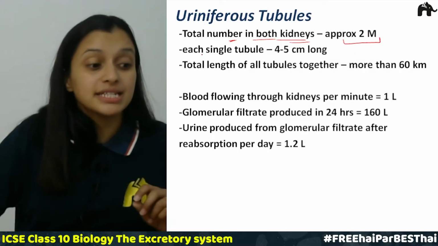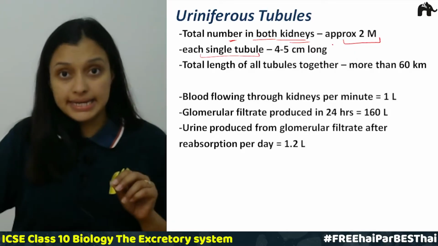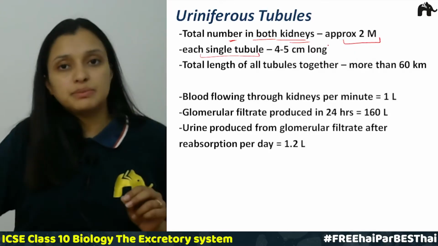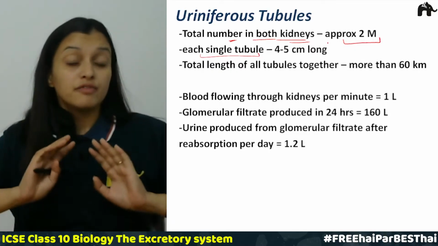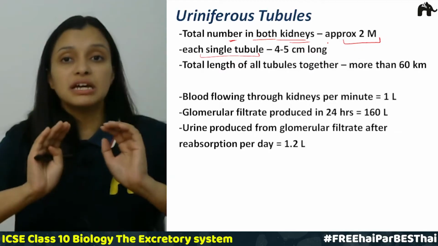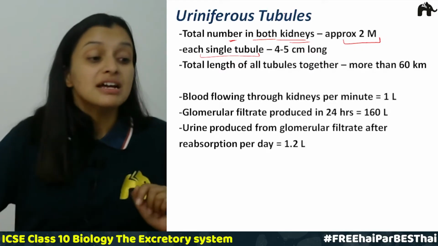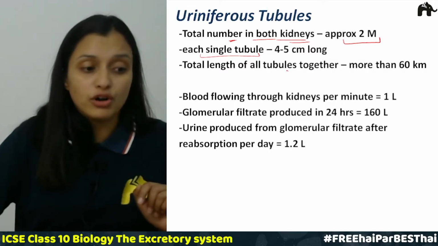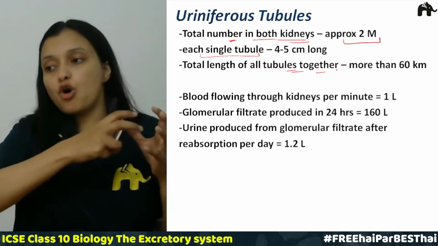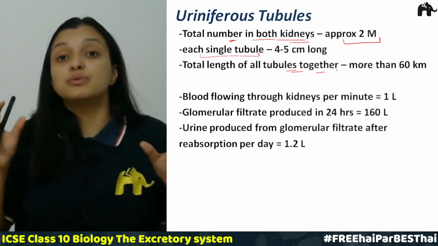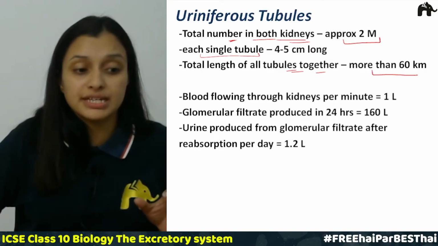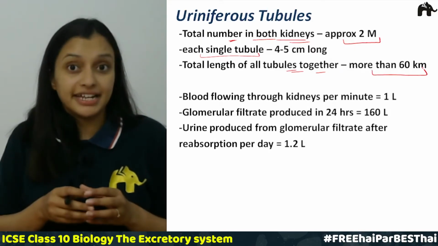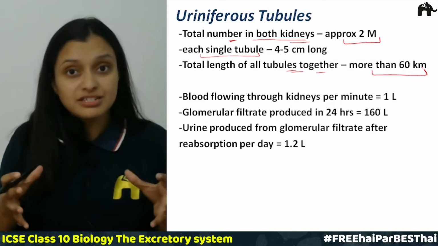The second one is each kidney tubule is 4 to 5 centimeter in length. The length is just 4 to 5 centimeter, but there are around 2 million of them present in our body. The next is the total length of all the tubules together. It will be more than 60 kilometers, right?